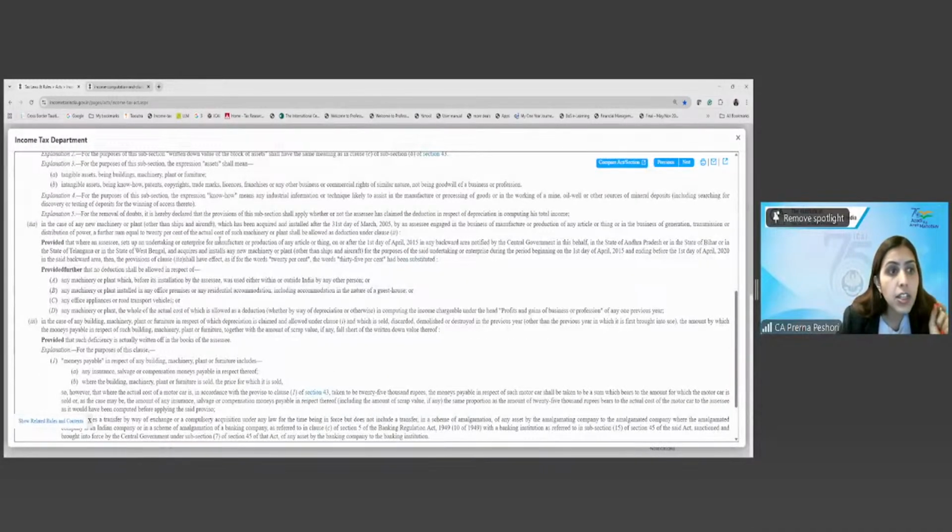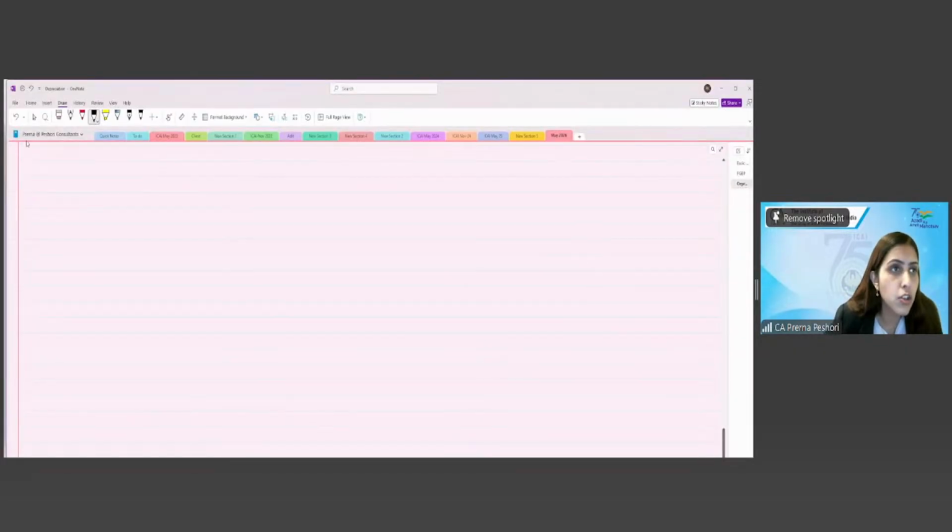Additional depreciation is given under 32.1. What is the depreciation schedule? Clause 32.1(iia), which says in case of any new machinery or plant other than ships and aircraft which has been acquired and installed by an assessee engaged in the business of manufacture or production of any article or thing, or in the business of generation, transmission, distribution of power. So, who is the eligible assessee for additional depreciation?